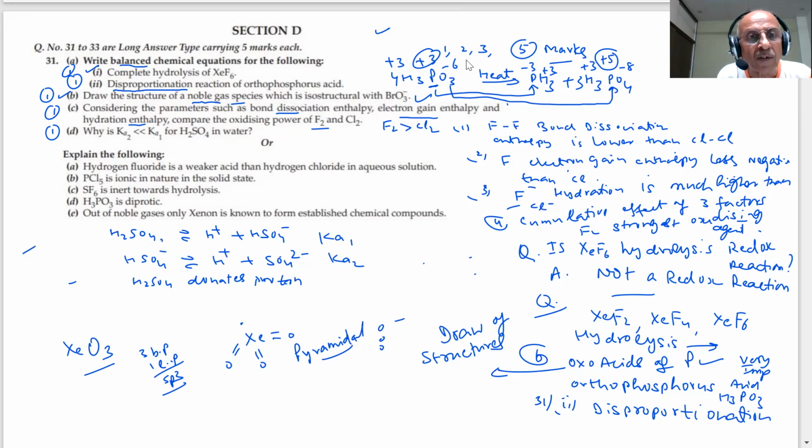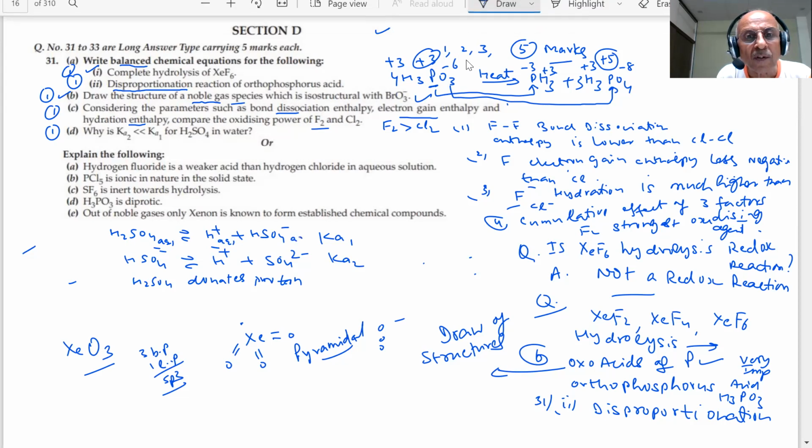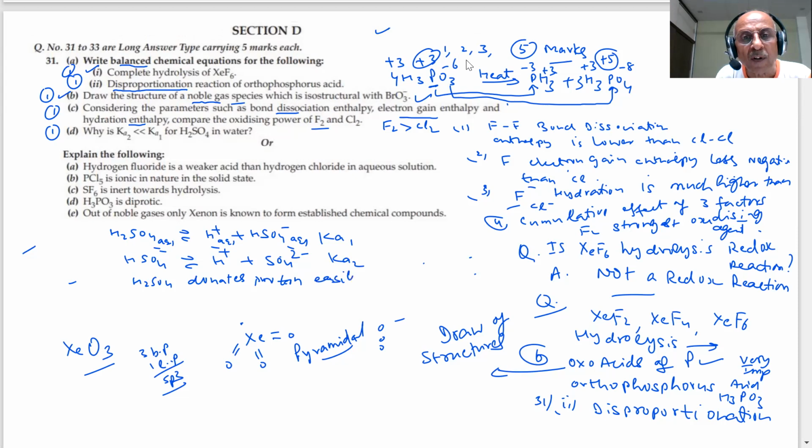We should write aqueous because this is aqueous. It donates a proton easily because it is neutral. But HSO4 minus is a negatively charged species.